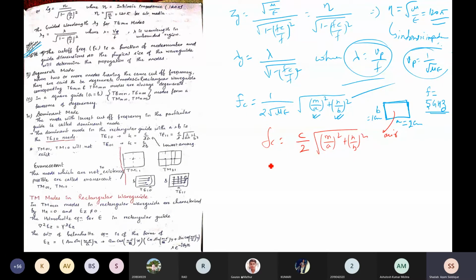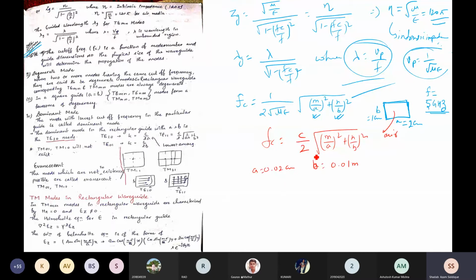Okay. So I'll take first a and b. We know a is 2 centimeter and b is 1 centimeter. So b should be equal to 0.01 meter, and a should be equal to 0.02 meter.